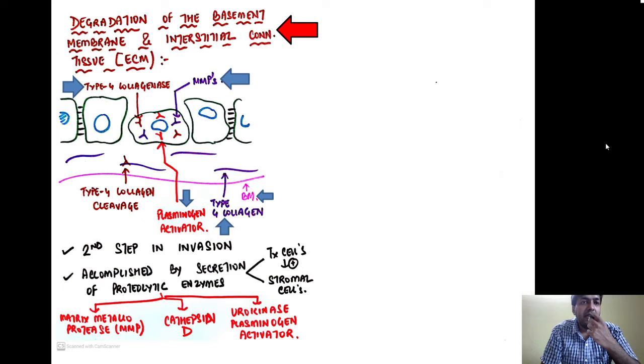So the degradation of the extracellular matrix is the second step in the invasion process, and it is accomplished by the secretion of certain proteolytic enzymes. And who is secreting these proteolytic enzymes? The tumor cells as well as the stromal cells, which are stimulated by the tumor cells. These proteolytic enzymes are of three main types: matrix metalloproteases, cathepsin D, and urokinase plasminogen activator.